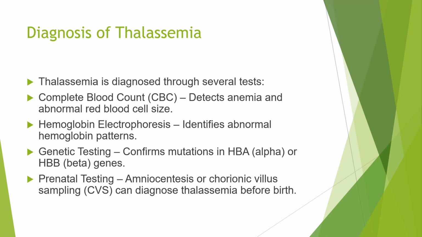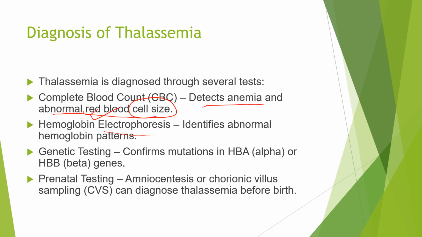So how is thalassemia diagnosed? Thalassemia is diagnosed through several tests. First one is the complete blood count. It detects anemia, abnormal red cells, cell size and so on. It is detected in the complete blood count, which we generally get done regularly. The doctor will give us this complete blood count to see whether we are anemic or not. In that test you can see the red cell size, and abnormality of red cell size will show that there is thalassemia.